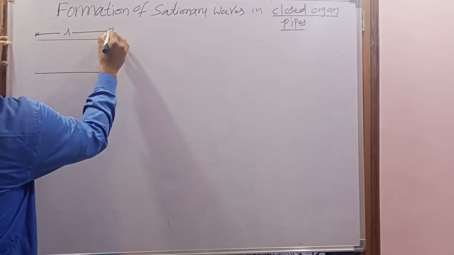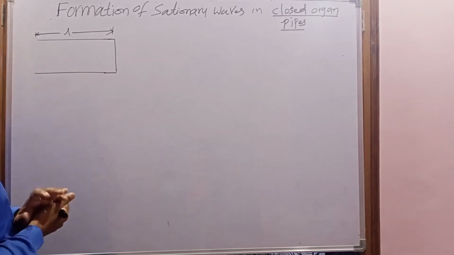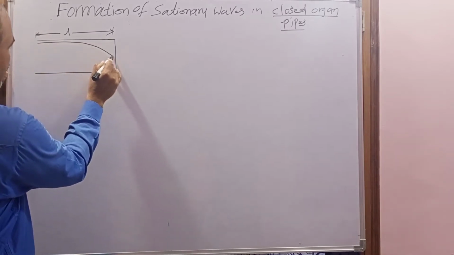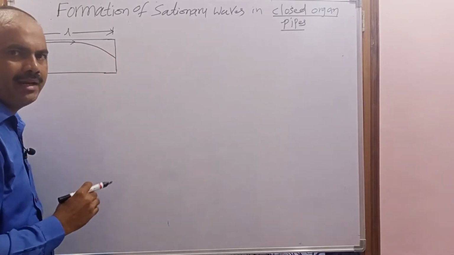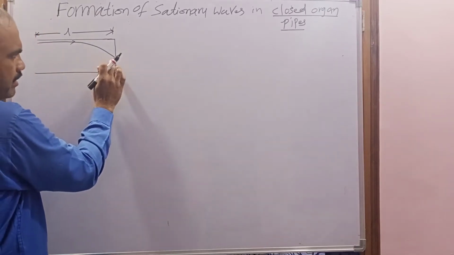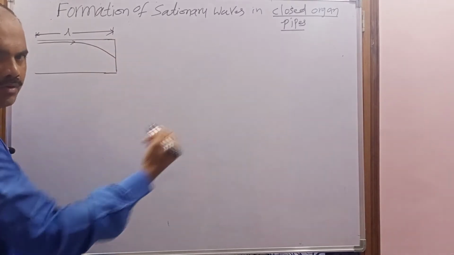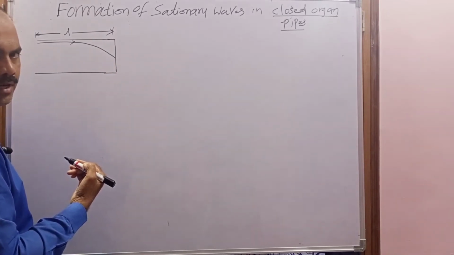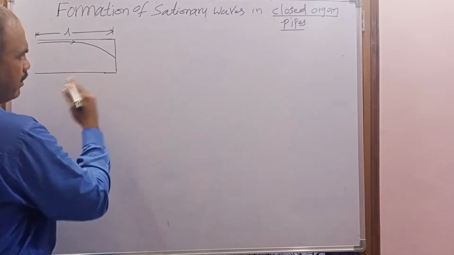Now by using a tuning fork, when I produce a longitudinal wave at the open end, what happens? It will travel along the length of the pipe and reach the closed end. This closed end behaves like a rigid boundary. So when this longitudinal wave, for example a compression, reaches the closed end, it behaves like a rigid boundary. So when the longitudinal wave is incident at the rigid boundary, it returns as a rarefaction. There is a phase difference phi.